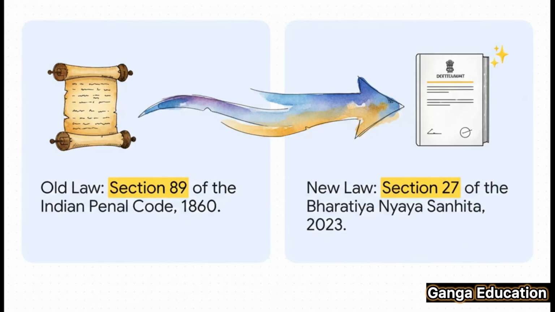Now, for those of you who've studied the old criminal laws, it's important to connect the dots. This legal idea isn't brand new. It was earlier found in Section 89 of the Indian Penal Code 1860. That section has now been replaced by Section 27 of the new Bharatiya Nyaya Sanhita 2023. So the address has changed, but the core legal principle is still the same.